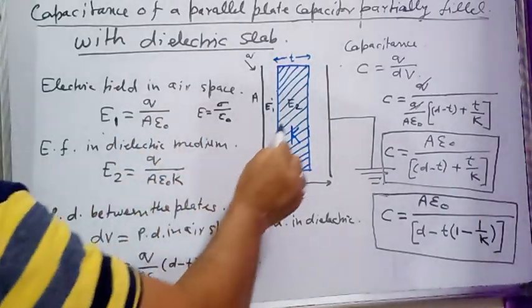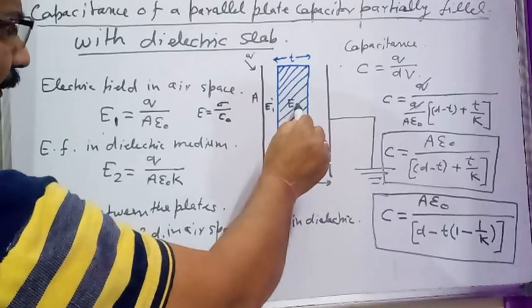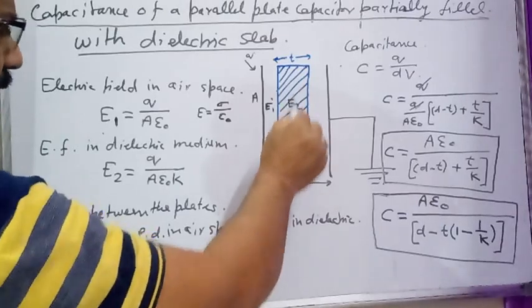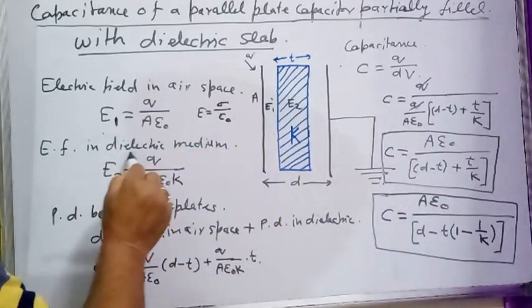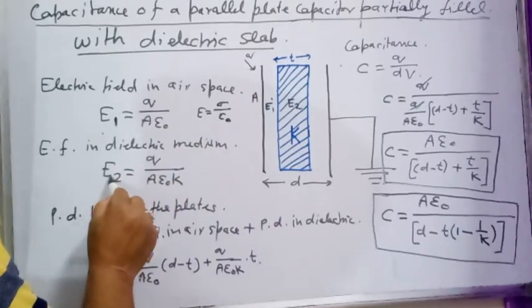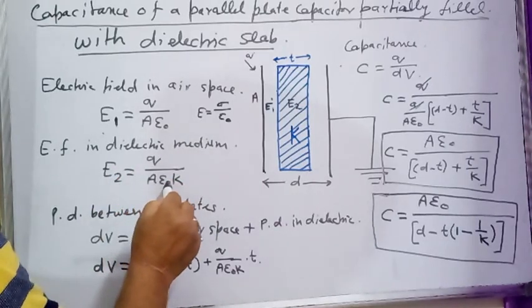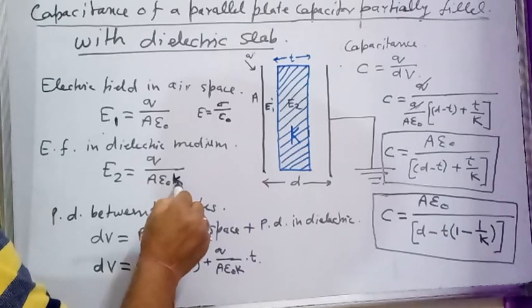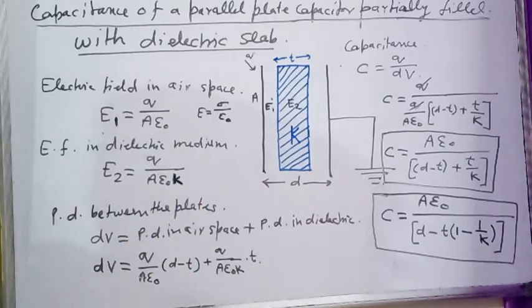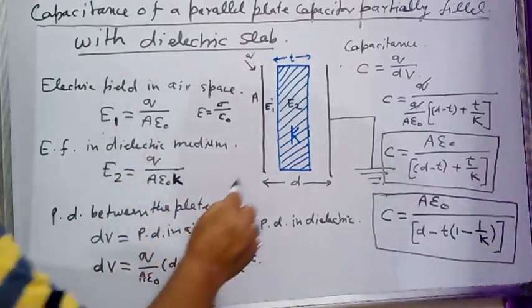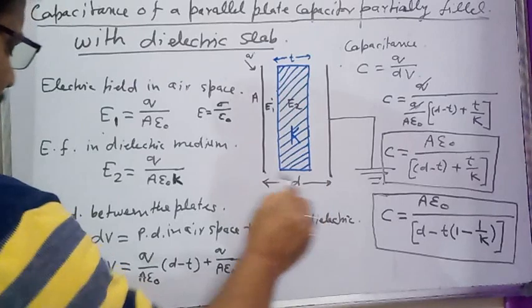Similarly, what is the value of electric field in the space where the dielectric slab is placed? Electric field in the dielectric medium is E2 equals Q divided by A epsilon naught K. As you know, in the presence of a dielectric medium, the electric field becomes 1 by K times its value in the presence of air. Now, what is the potential difference between the plates of the capacitor?